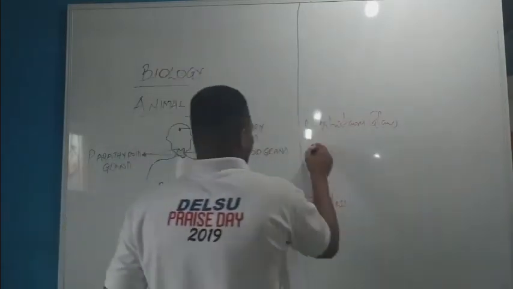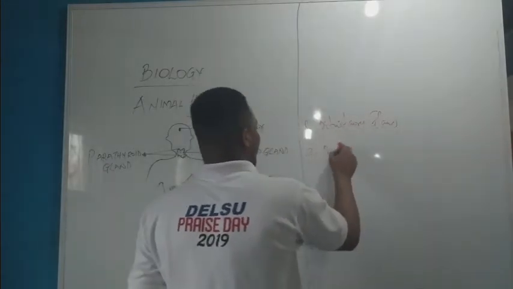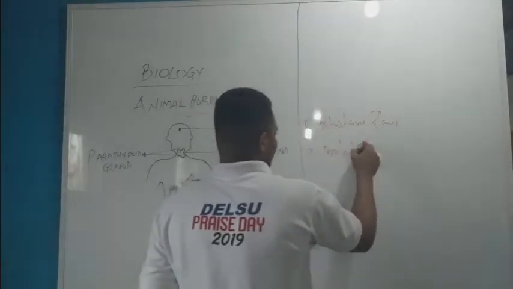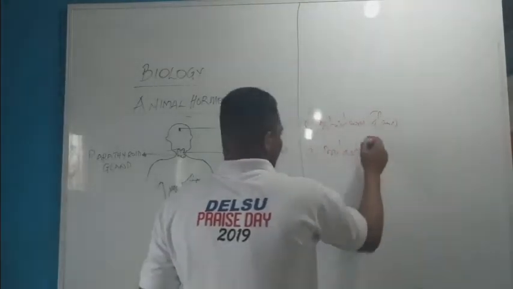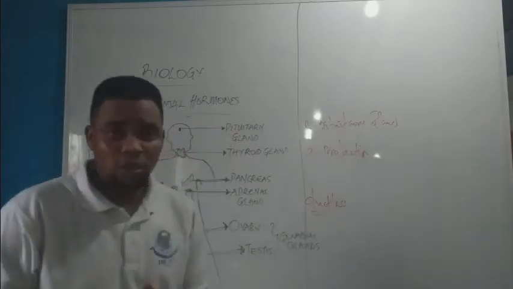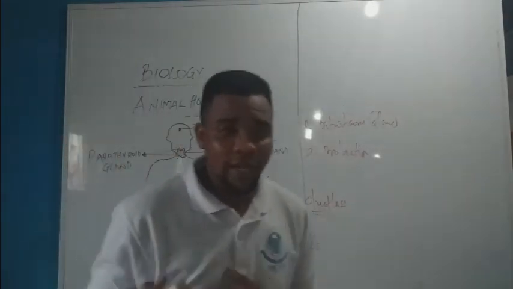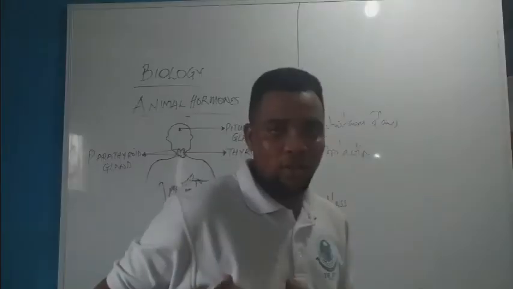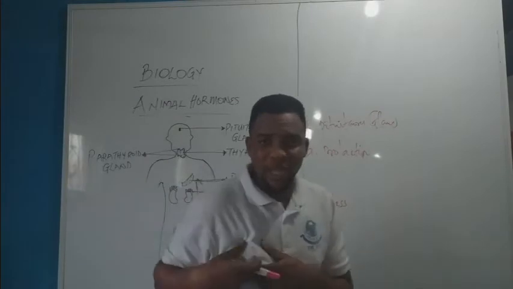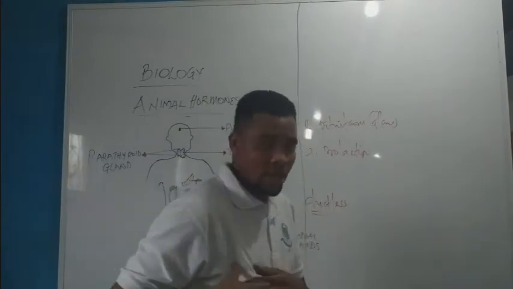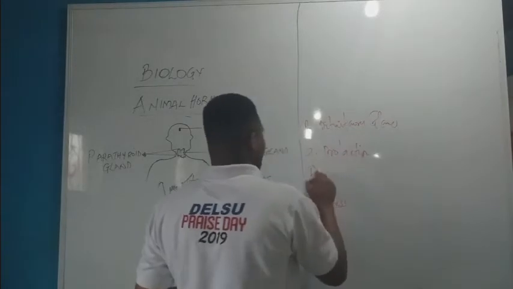The first one is known as what? The prolactin. Now, the prolactin is used to stimulate the flow of breast milk. Mammary gland is called the breast milk. So this prolactin is used to what? To stimulate the flow of what? The breast milk in mammalian females.